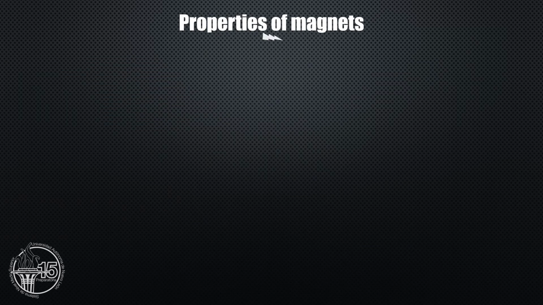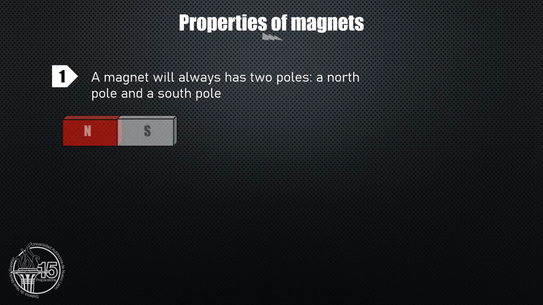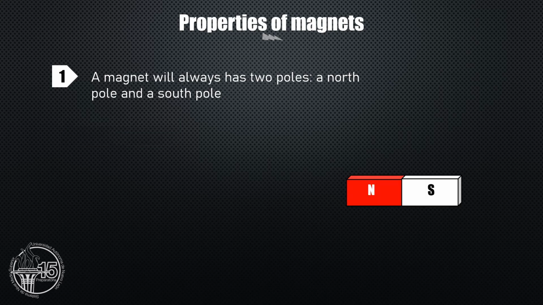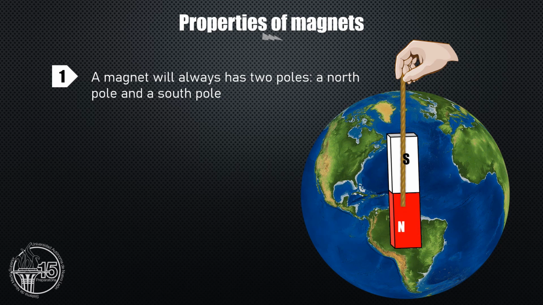A magnet can have different properties. Property number 1. A magnet will always have 2 poles, a north pole and a south pole. They received this name because if a magnet in bar form was suspended with a string, it would point to the Earth's poles, but the north pole of the magnet will always point to the Earth's geographic south pole.